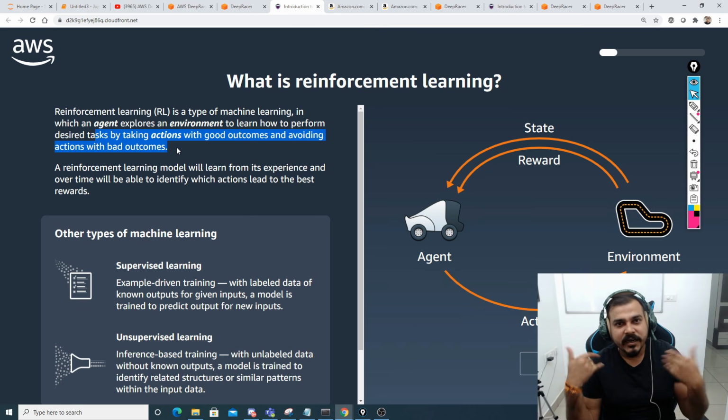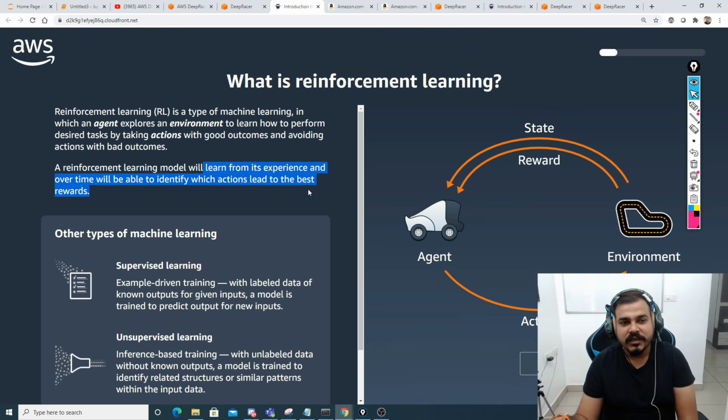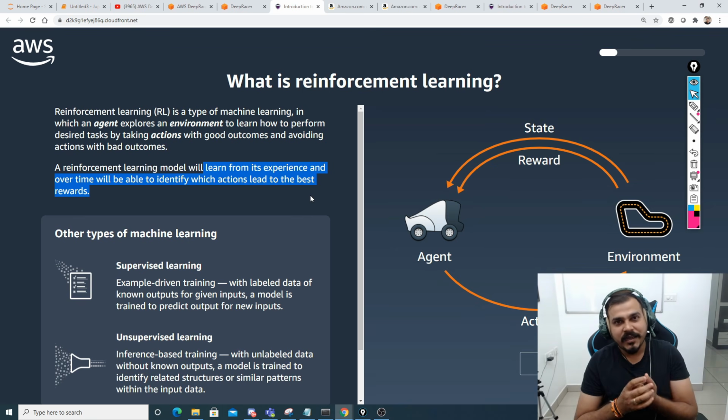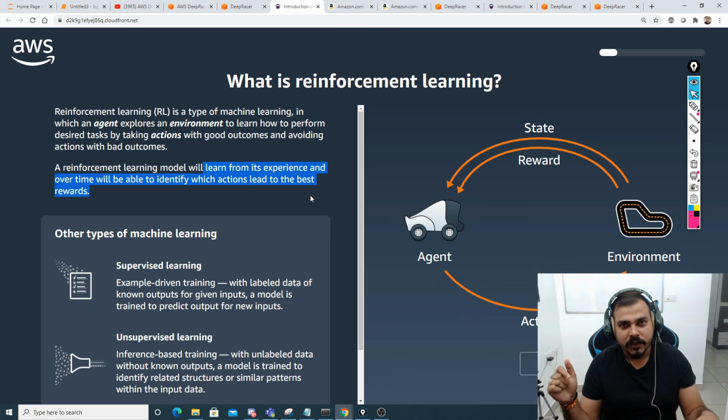If it is driving correctly, positive rewards will be given, right? A reinforcement learning model will learn from its experience, and over time it will be able to identify which action leads to the best rewards. Whatever experience it is gaining, it will definitely be learning from that, and based on that, we'll be taking proper decisions as we go forward.